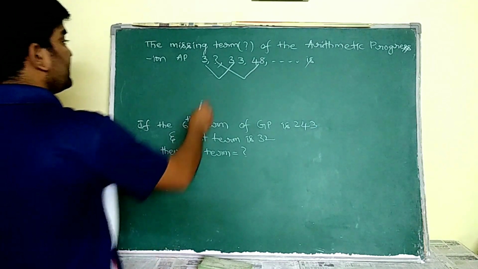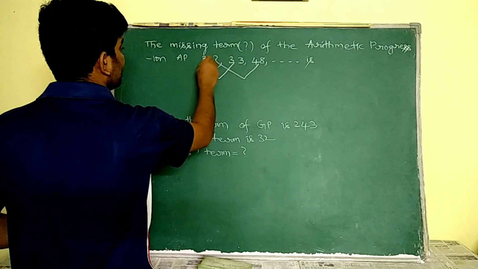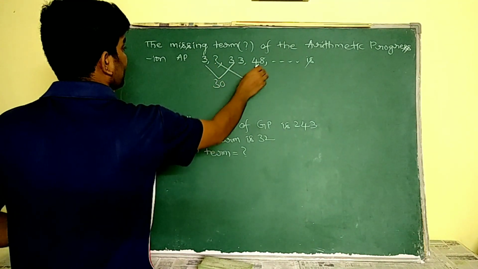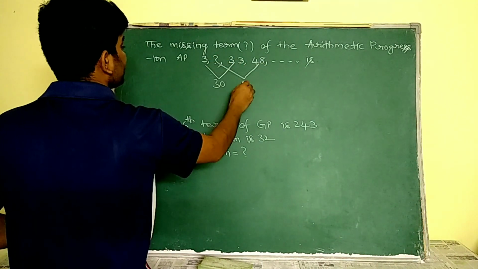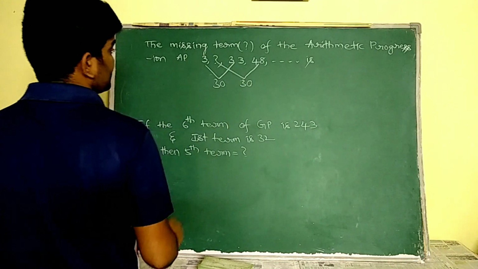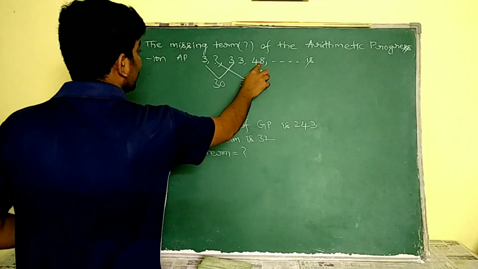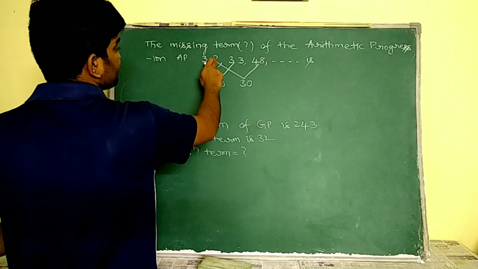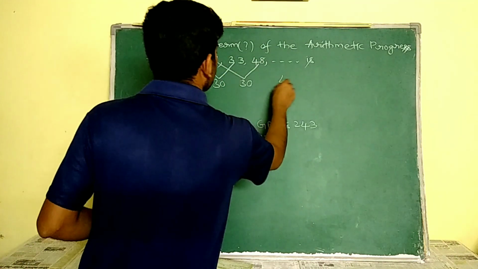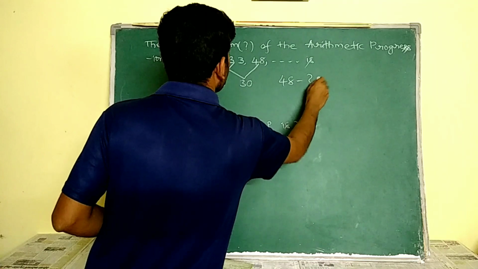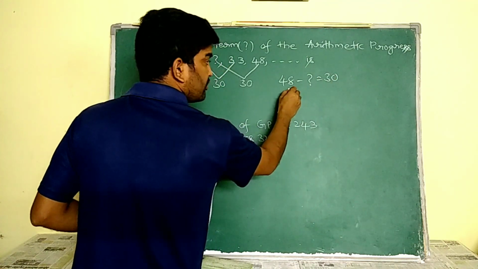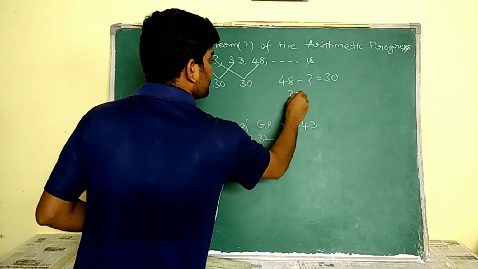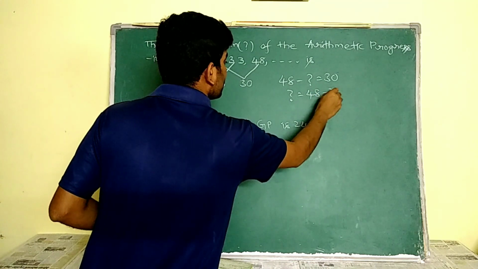Here its difference is 33 minus 3 is equal to 30. Then 48 minus the question mark also has difference 30. So definitely if it is 48, then it is 18. Why? Because 48 minus what gives us 30, we have to see. That is 48 minus question mark is equal to 30. So this question mark is equal to 48 minus 30.